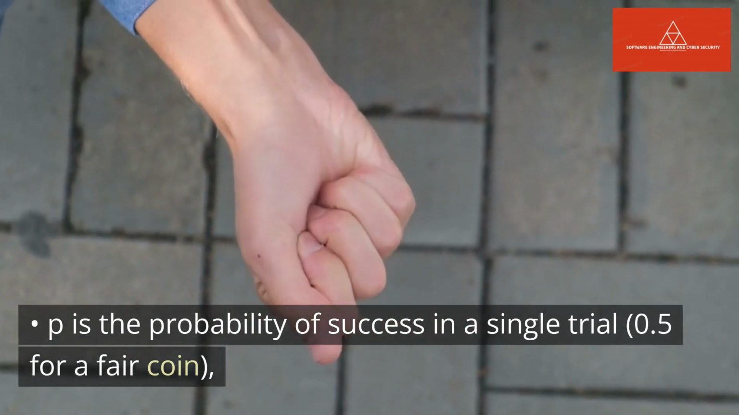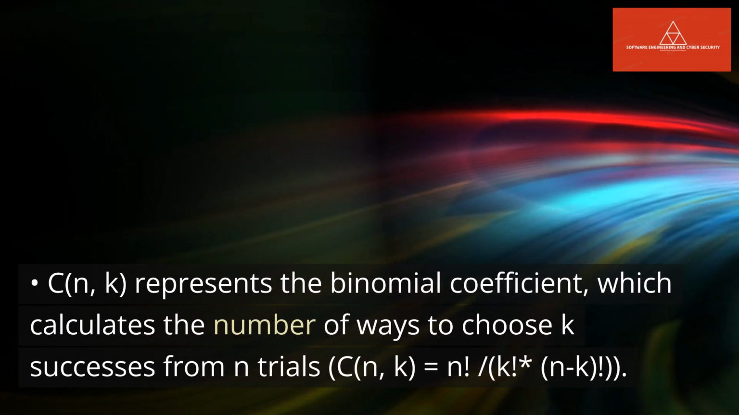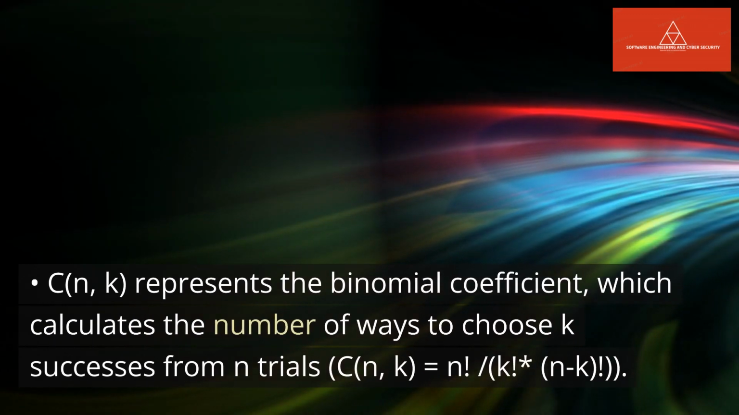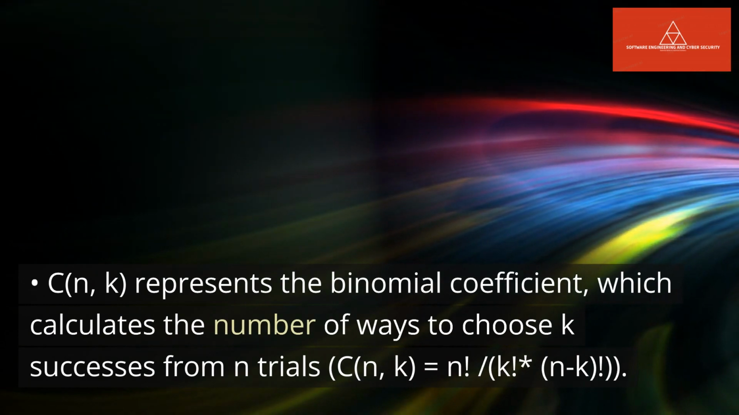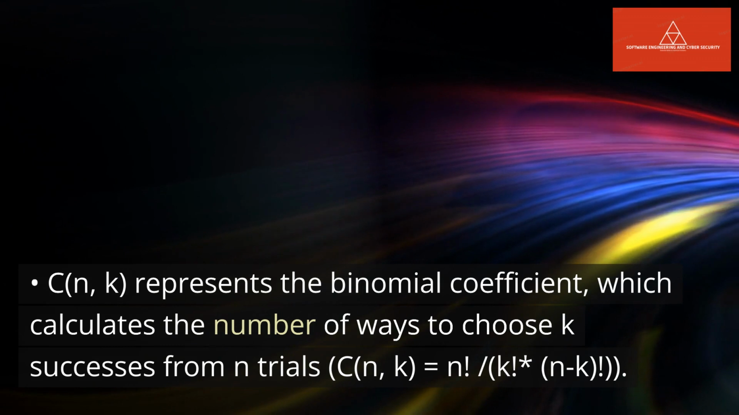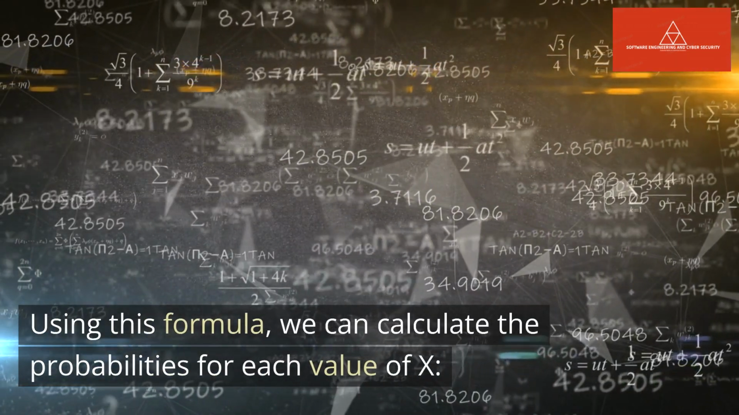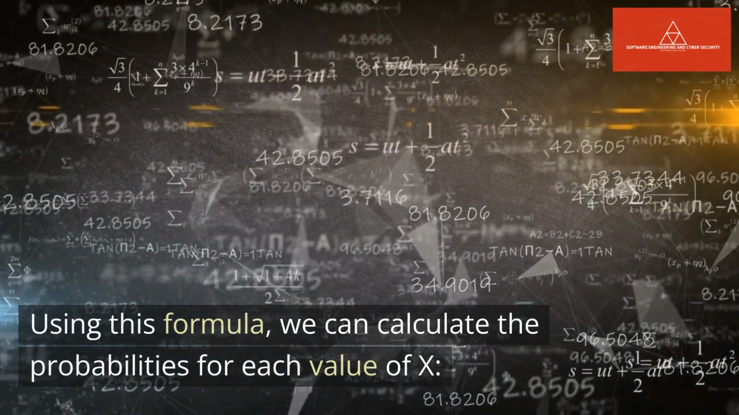for a fair coin. C(n, k) represents the binomial coefficient, which calculates the number of ways to choose k successes from n trials. C(n, k) equals n! / (k! (n - k)!). Using this formula, we can calculate the probabilities for each value of x.